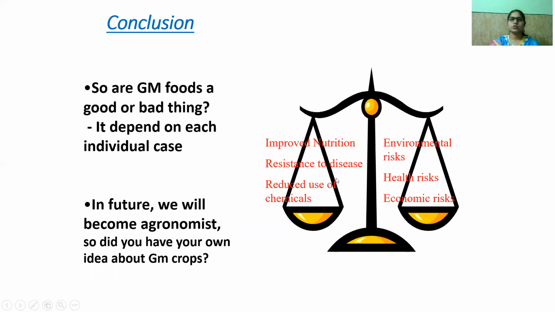So, what is the conclusion? Are genetically modified foods a good or bad thing? It basically depends on each individual case. It may cause infection to one body and not to another, and in future we will become agronomists. So do you have your own idea about the GM crops? Okay, on one side it improves nutrition, resistance to disease, and reduces use of chemicals, and on the other side it carries environmental risk, health risk, and economic risk.